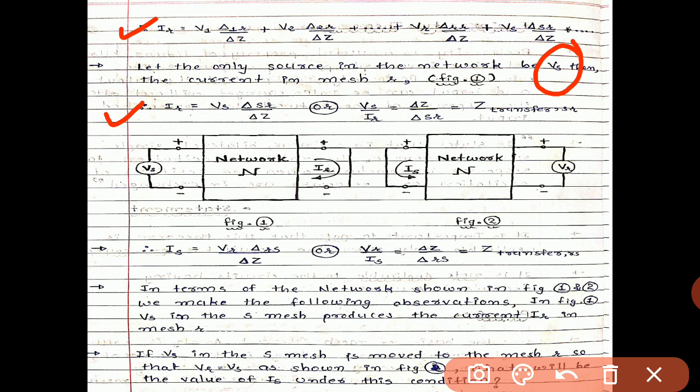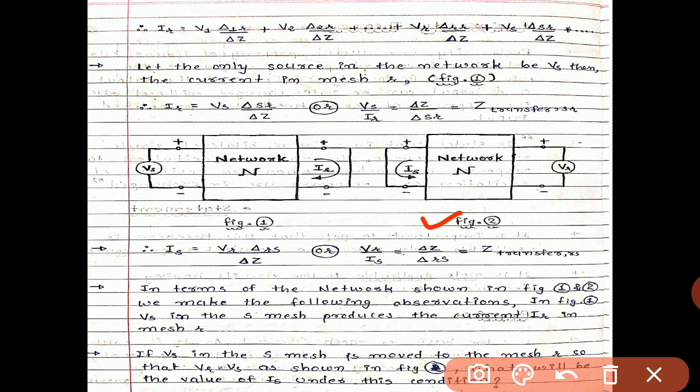So from the first figure, we consider the voltage source Vs, and current IR will flow due to this Vs. So the equation of IR is Vs into delta SR divided by delta Z, and if we simplify, we get this.